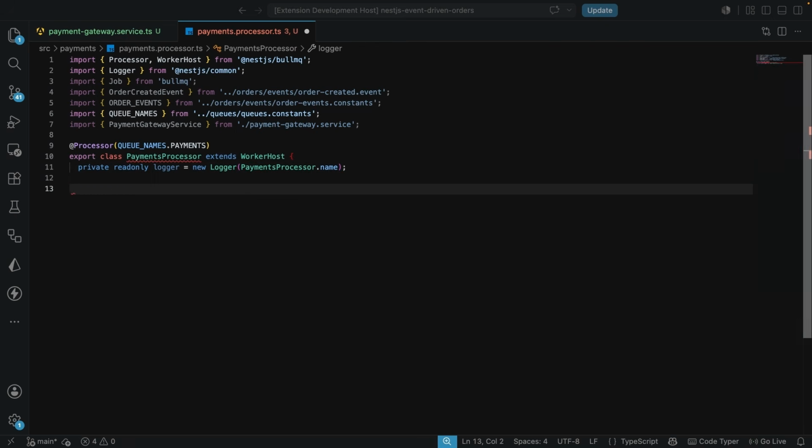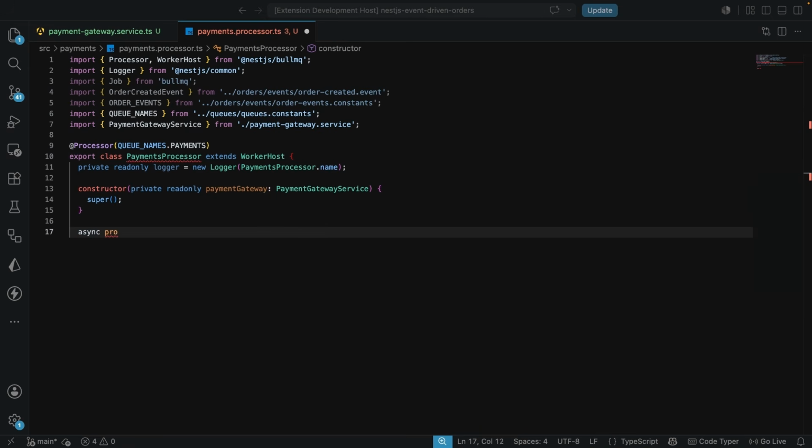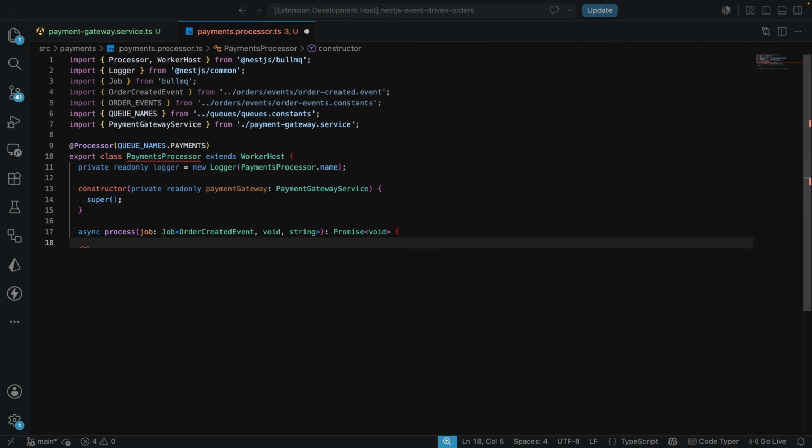And also in the constructor, we are going to inject the payment gateway. So here in the constructor, we'll say private read-only payment gateway is of type the payment gateway service. And in the constructor, we are going to call super. Now we close the constructor, and let's have the async process, which is going to take the job and is the other created event, the return of void, and the type name is a string. And this is going to return the promise that resolves void.